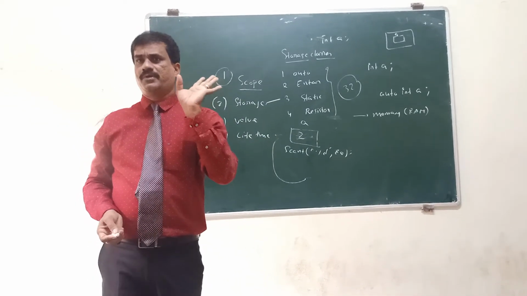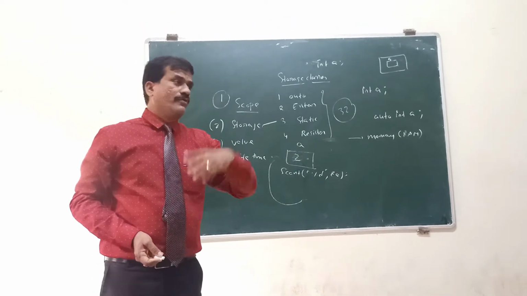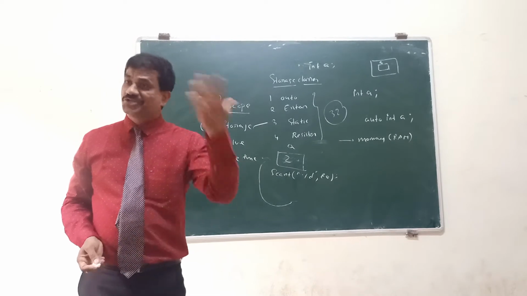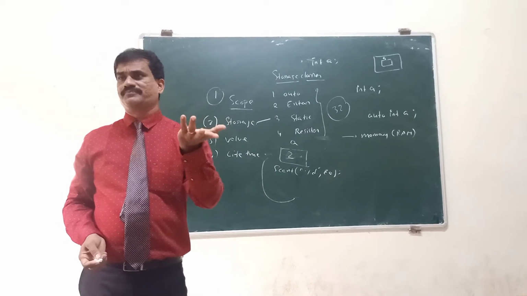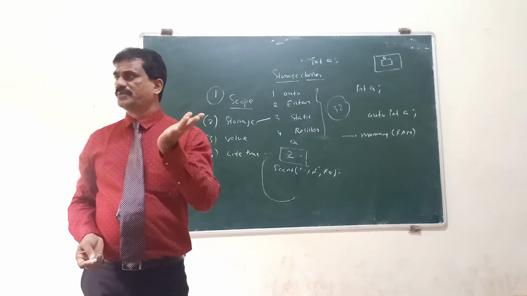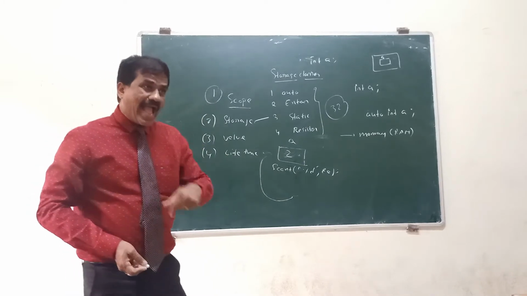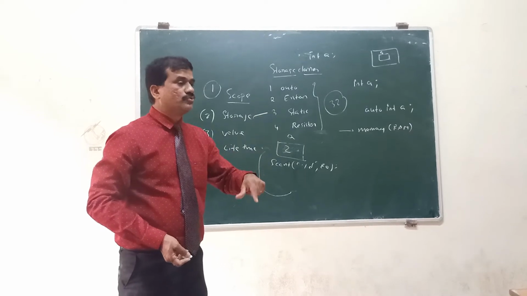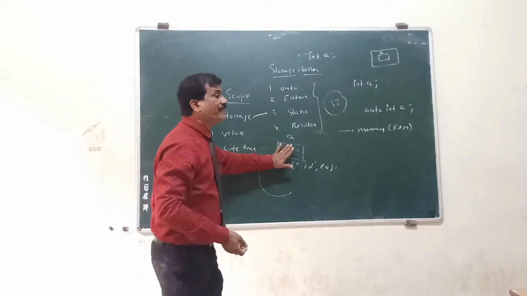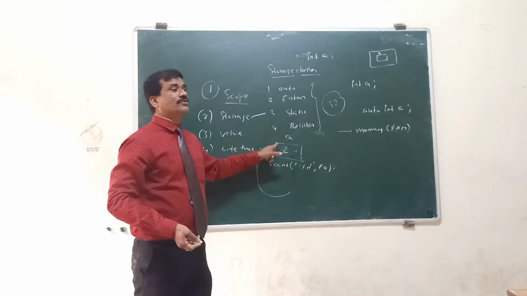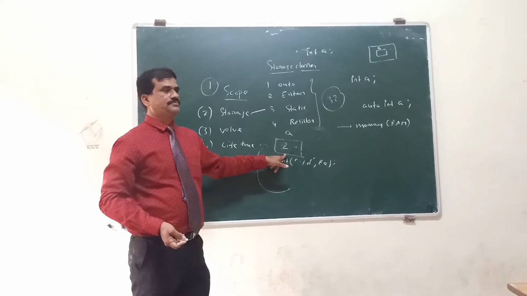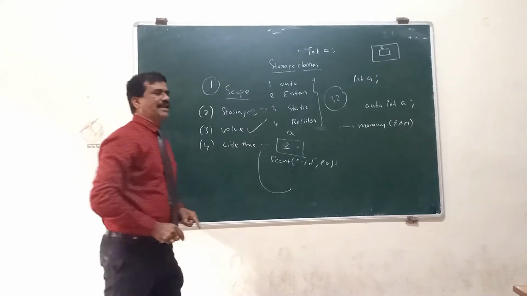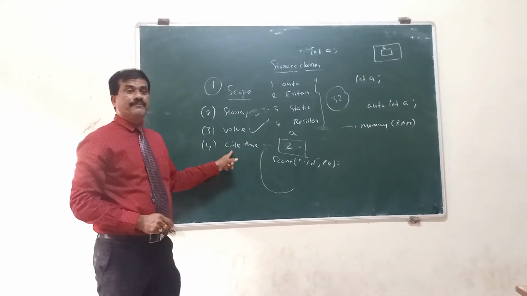This applies to any variable, whether it is integer, character, float, long double, signed, unsigned, short, whatever it may be. When you add that value, or scan or read it through the keyboard, then only the previous value is replaced and our value comes into the picture. That is the initial value. And lifetime.